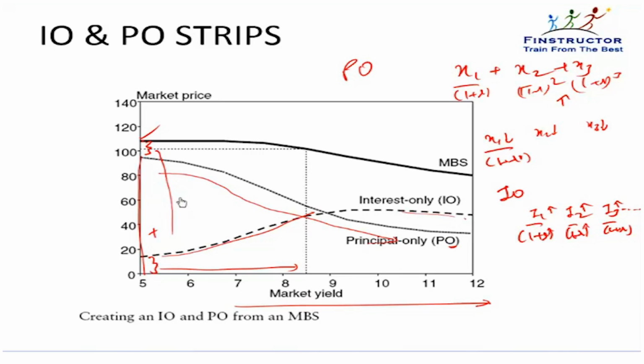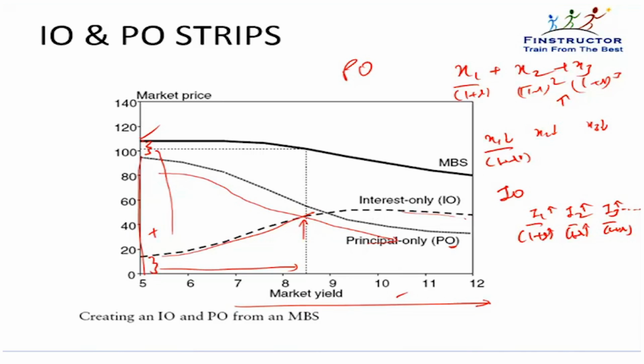For the principal only strip, as interest rates go up, value comes down like a regular bond. For interest only strip, it's the other way around. As interest rates go up, the value of interest only strips goes up initially, and then because of the higher discount rate starts to come down. Very important concept, likely to be tested. Make sure you're aware of it and you understand it well.